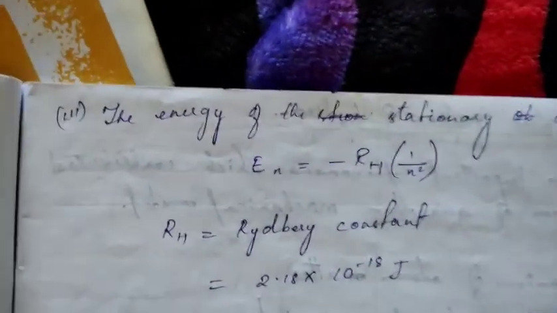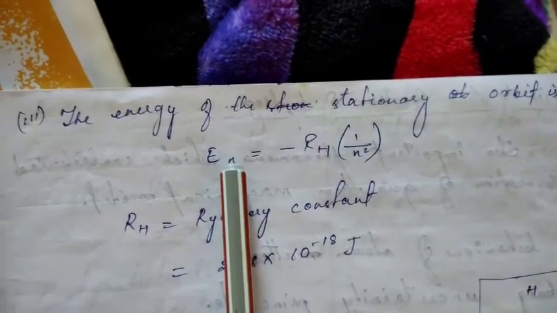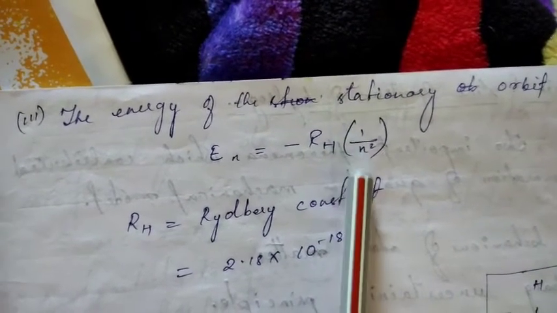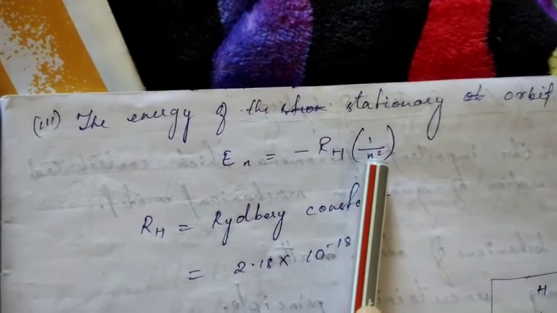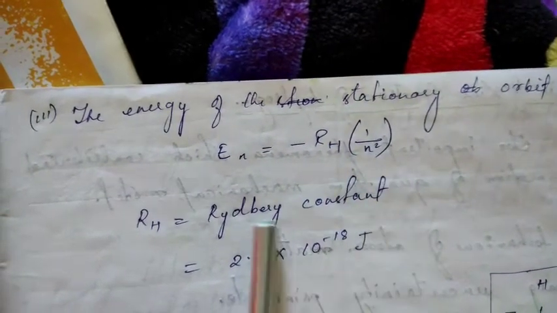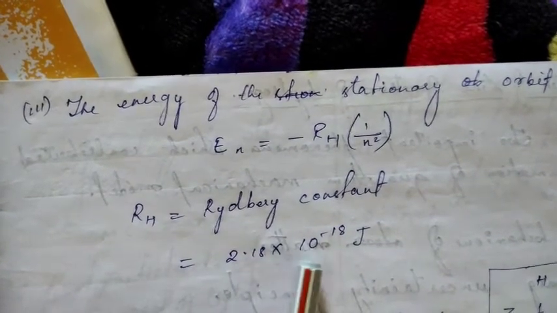We can also calculate the energy of that state by the formula E, and n, as you already know, is 1, 2, 3, 4, that is the state name. So the energy of a state is given by minus RH, that is the Rydberg constant, into 1 by n square. If we want to calculate the energy of the second state, it will be E2 equal to minus RH into 1 by 2 square. RH is the Rydberg constant, and its value is 2.18 into 10 to the power minus 18 joule.